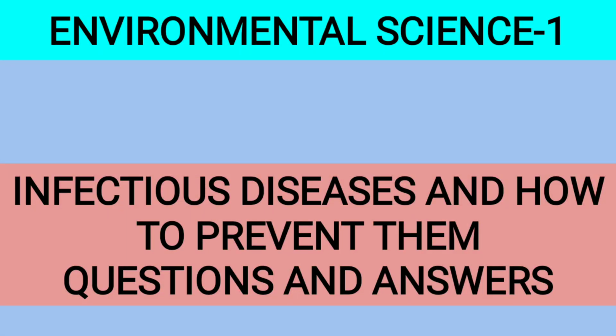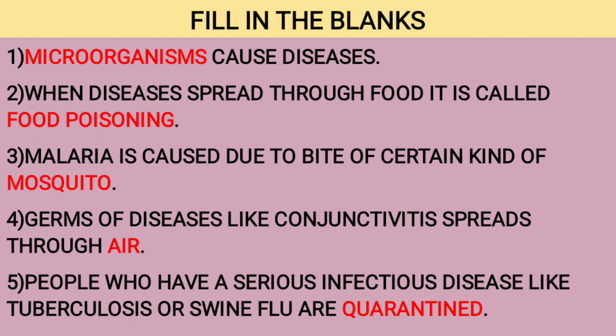Standard 5 Environmental Science 1: Infectious Diseases and How to Prevent Them. Questions and answers. Fill in the blanks. Number 1. Microorganisms cause diseases. Number 2. When diseases spread through food, it is called food poisoning. Number 3. Malaria is caused due to bite of certain kind of mosquito. Number 4. Germs of diseases like conjunctivitis spread through air. Number 5. People who have a serious infectious disease like tuberculosis or swine flu are quarantined.